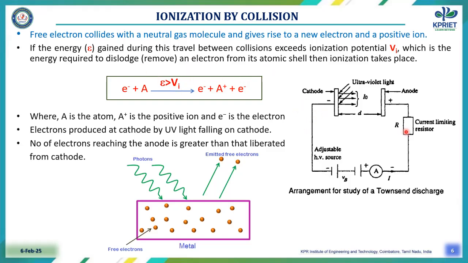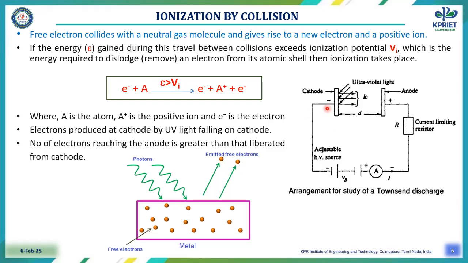Now we are going to see how this takes place. We are going to take the arrangement of the Townsend discharge setup. This is the setup for the Townsend discharge study for ionization by collision. This experimental study shows the Townsend discharge. This setup consists of two electrodes, anode and cathode, kept in the gas medium and connected to the high voltage source via an ammeter and current limiting resistor to measure the current flow through this setup.